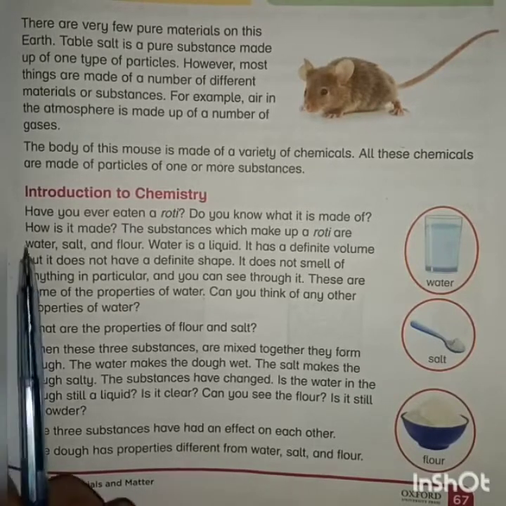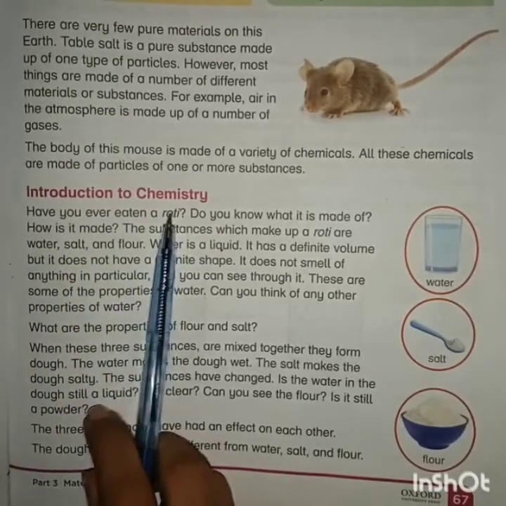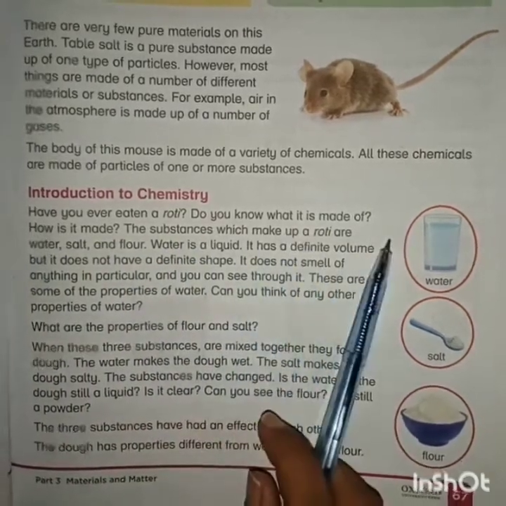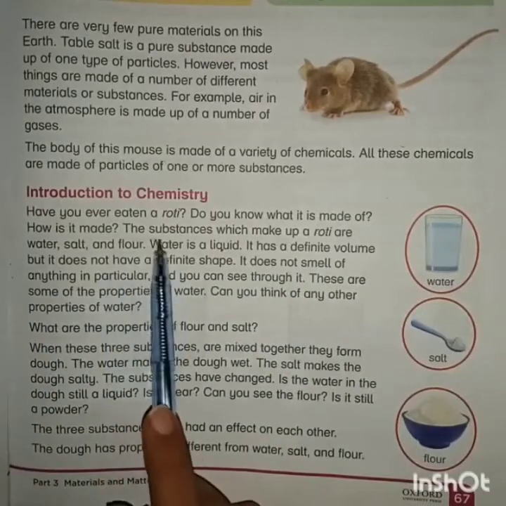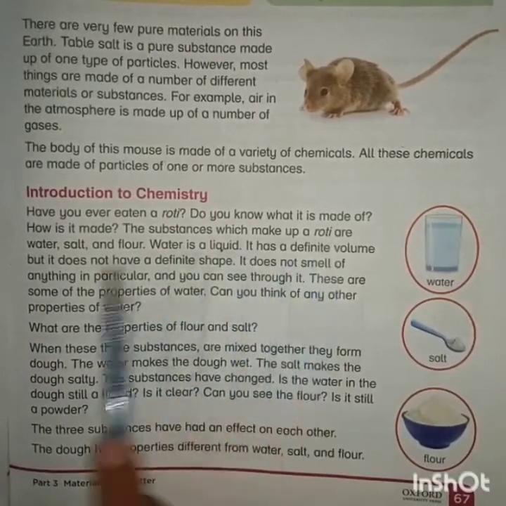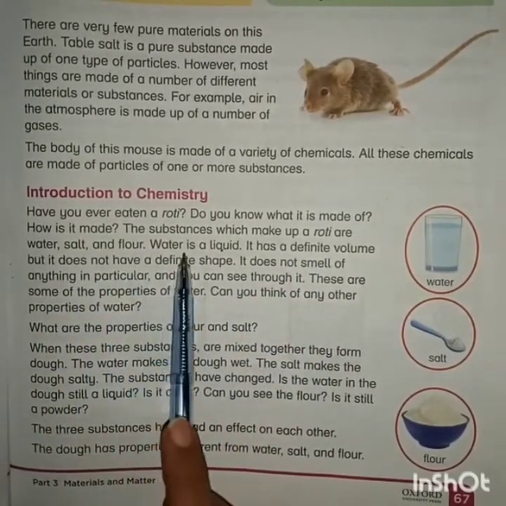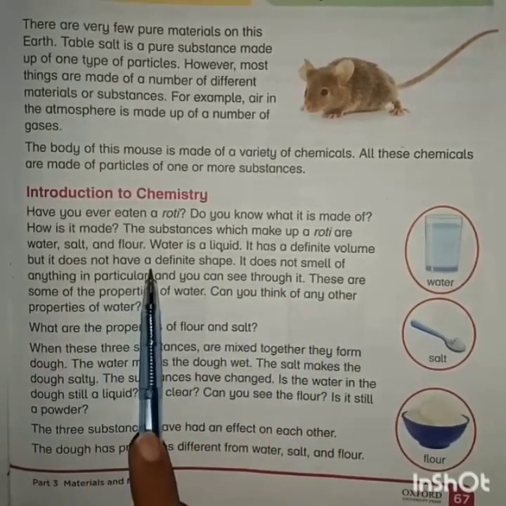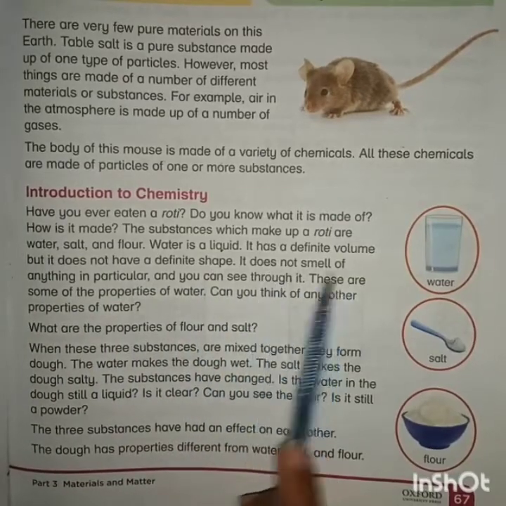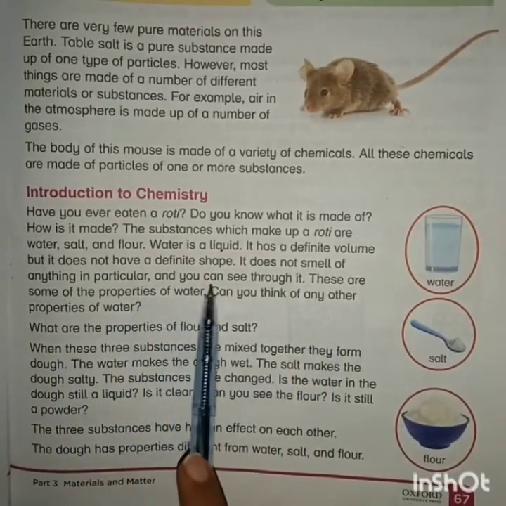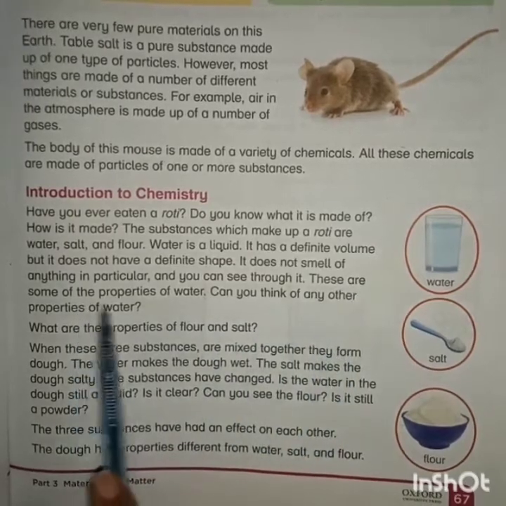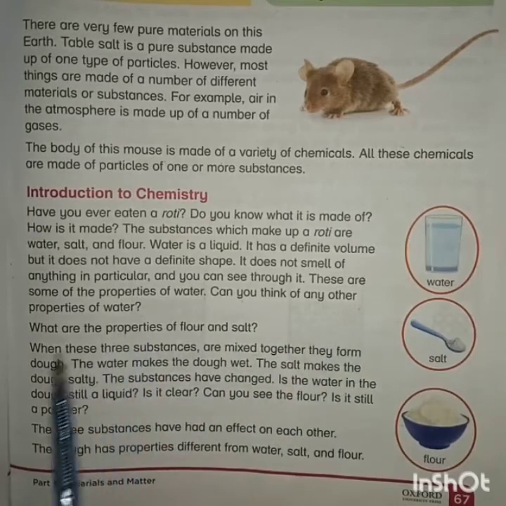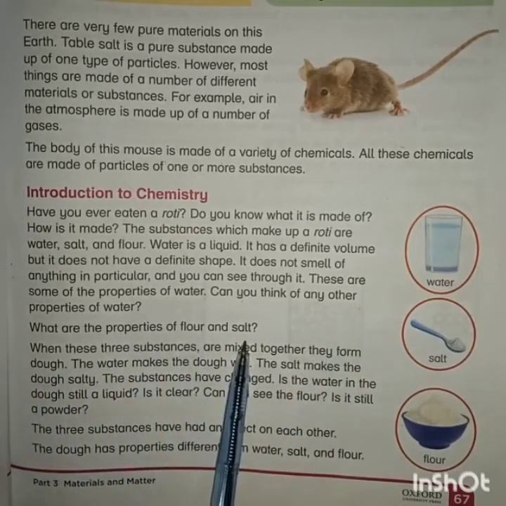Next paragraph, Introduction to Chemistry. Have you ever eaten a roti? Do you know what it is made of? How is it made? The substances which make up a roti are water, salt and flour. Water is a liquid. It has a definite volume, but it does not have a definite shape. It does not smell of anything in particular, and you can see through it. These are some of the properties of water. Can you think of any other properties of water? What are the properties of flour and salt?